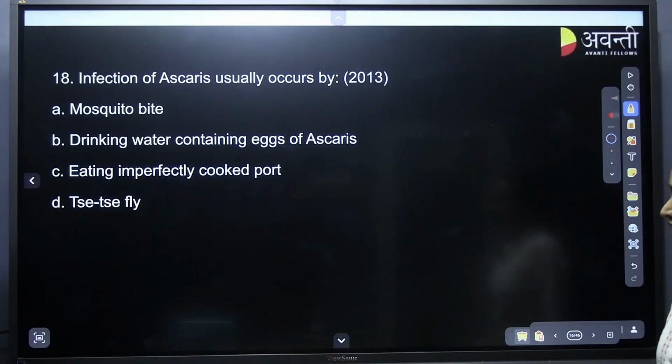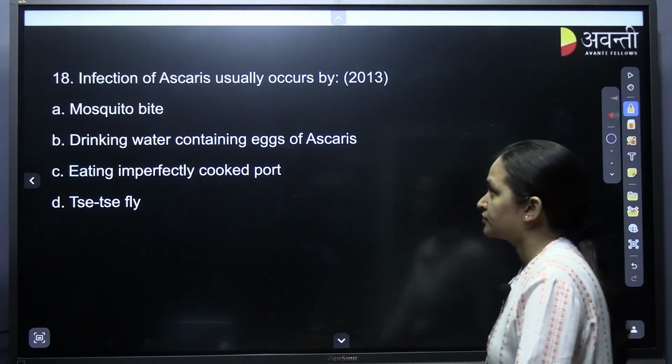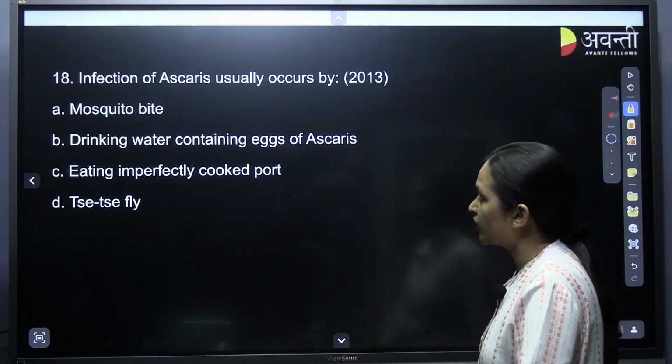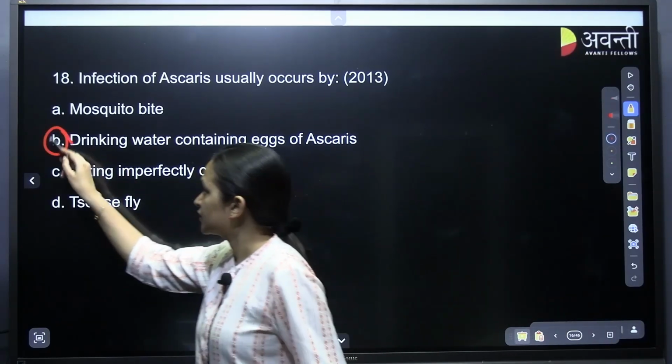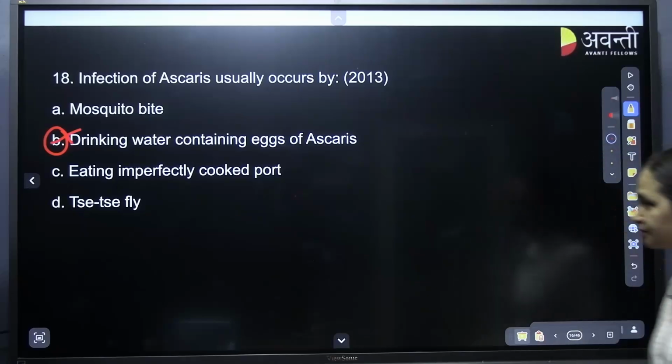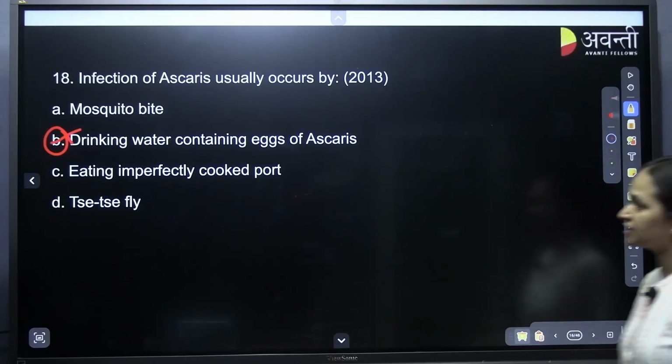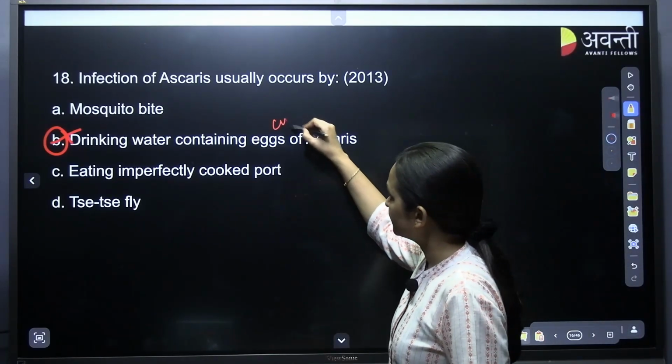Infection of Ascaris usually occurs by, option B, drinking water containing eggs of Ascaris. Yes. These are called cysts. They will be in the cyst form.